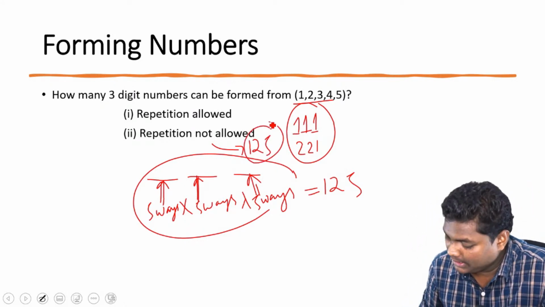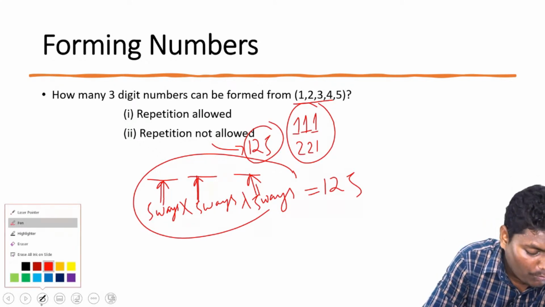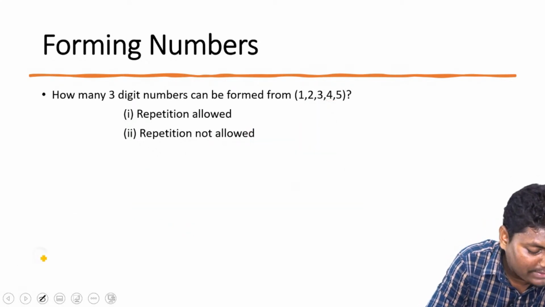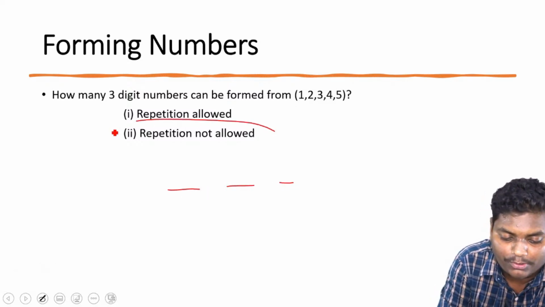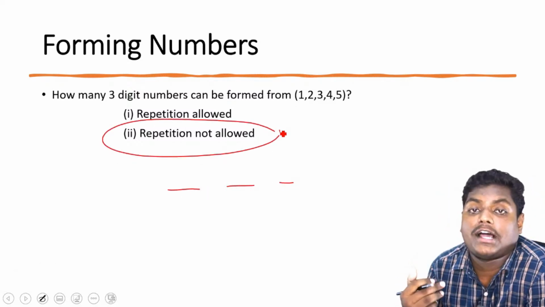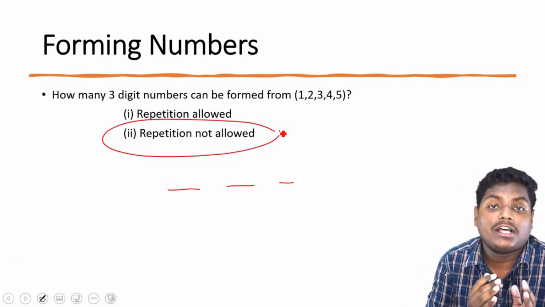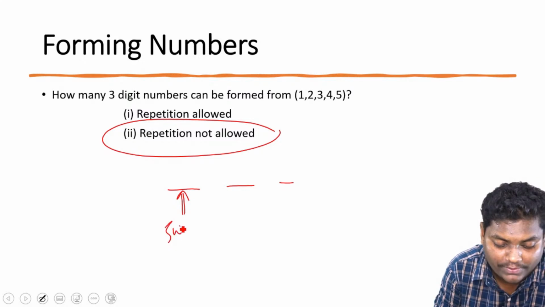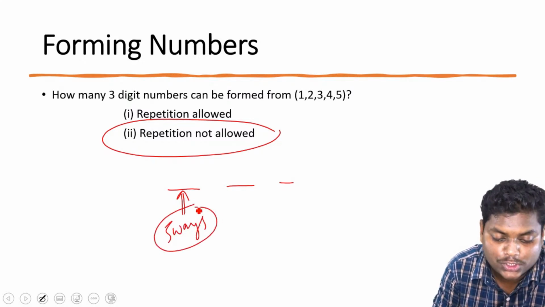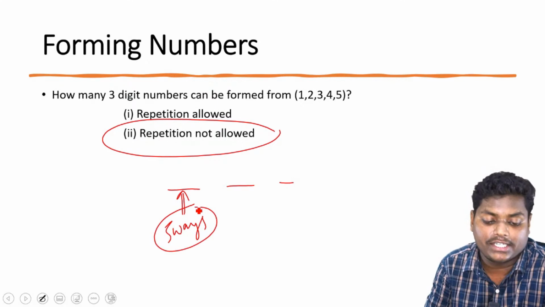Sivali is asking to explain. Okay, Sivali. Whenever repetition is allowed, these places are not restricted. The first place can have all 5 different kinds of numbers, since there is no condition.